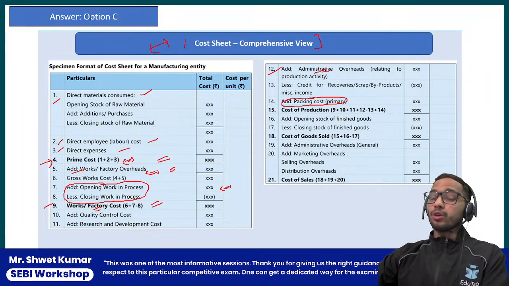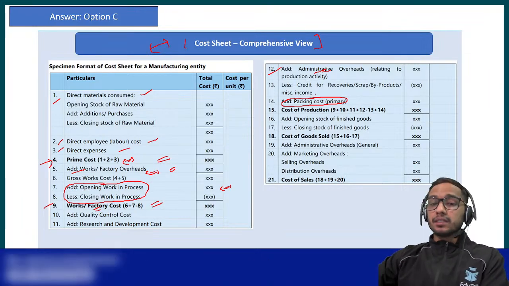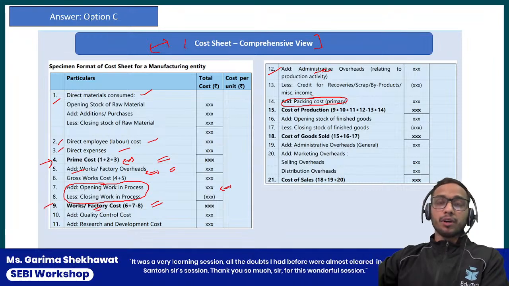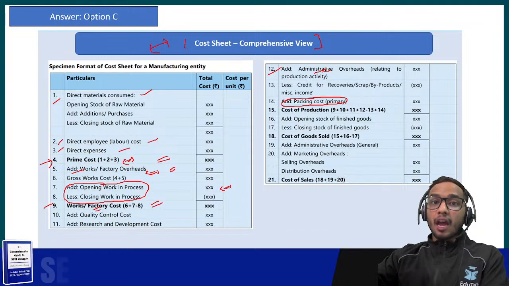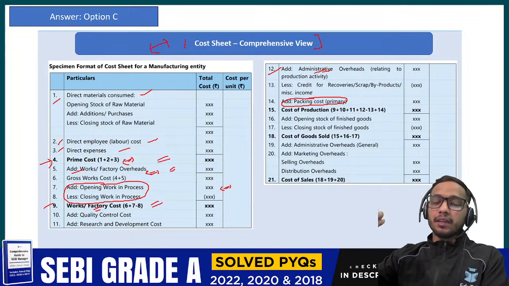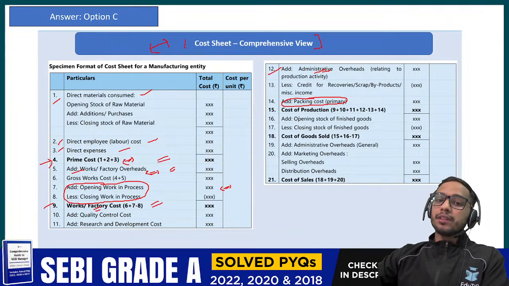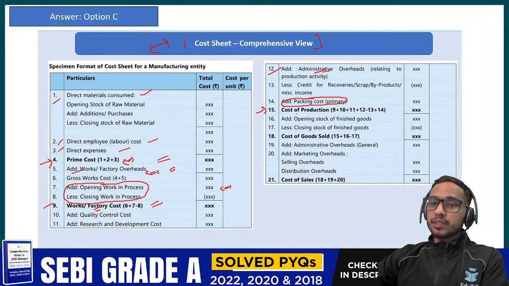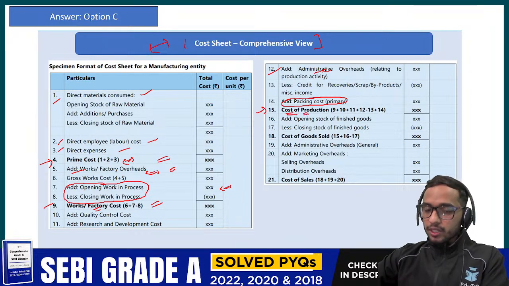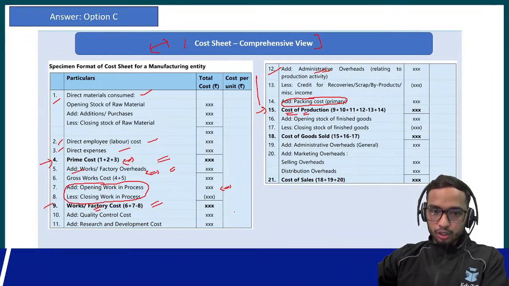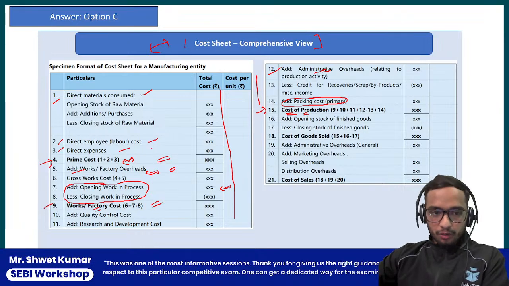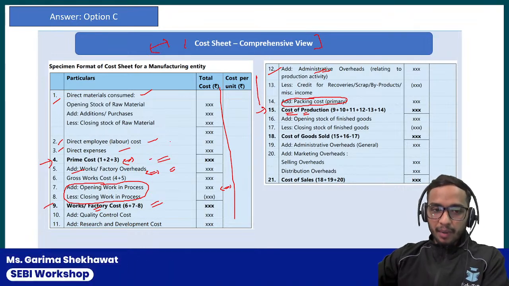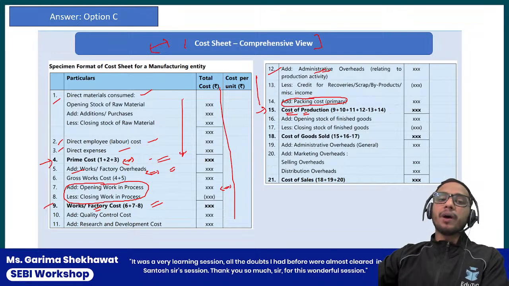So packing cost, that is in the category of primary nature, such as if you are manufacturing biscuits, to wrap it you need wrappers, so that is your primary packing. So it is also going to be included in the cost of production itself. Please remember this, when we talk about cost of production, that means whatever is written above the cost of production, they all are part of the cost of production, and whatever is above the prime cost, that all is part of prime cost.